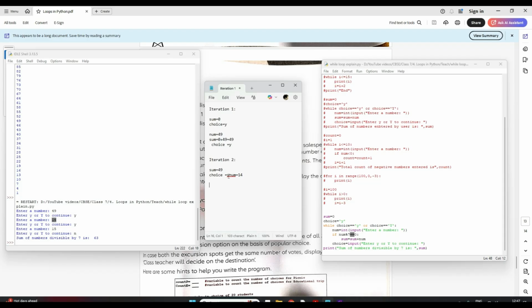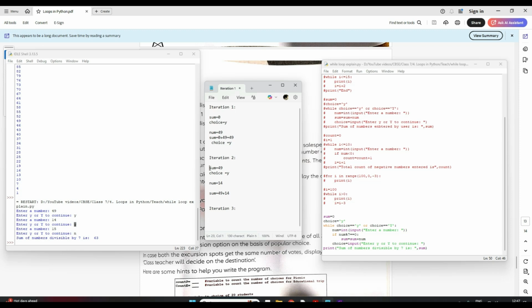Now here num I have entered as num is equal to 14. Now num mod 7 means if I divide 14 by 7 the remainder is 0, right? So this is satisfied again, it will come to this line. Now here my sum becomes sum is equal to sum plus num. Sum is 49 from the first iteration, right? So it will be 49 plus num. Num is 14 which I entered now. Correct. Again it will ask me for the choice. So I gave y again. Correct. So now it will go for iteration 3.